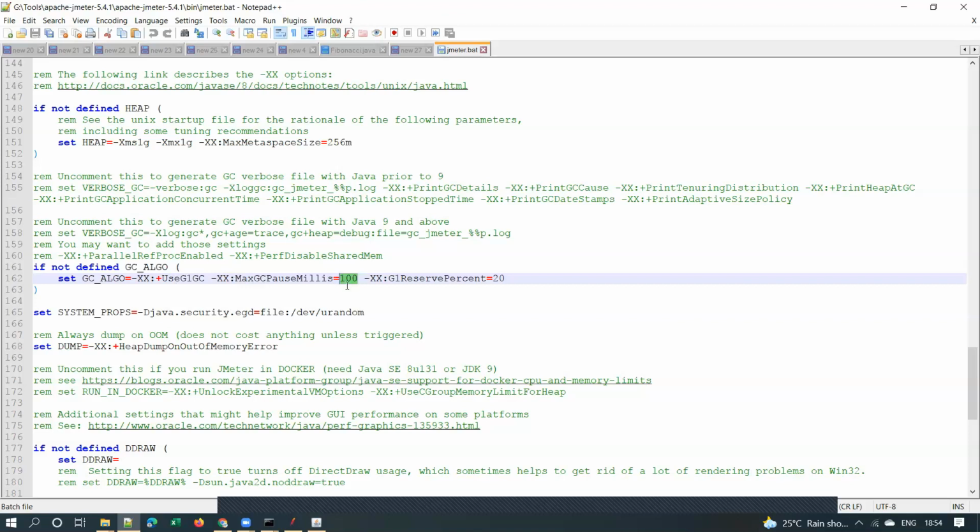Otherwise, if garbage collection is taking 5 seconds or 10 seconds, your application will be hanging, it will not be responding for that 5 or 10 seconds. The advantage with G1GC is we can set a hard stop, or a limit, on that GC time. That is one of the advantages of G1GC.